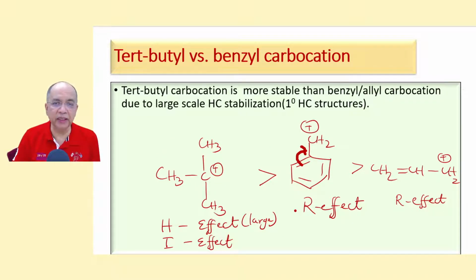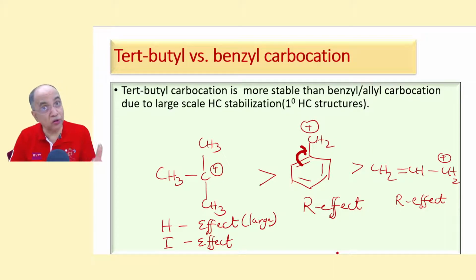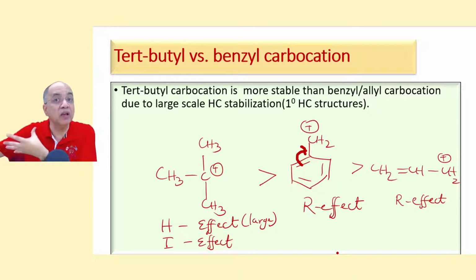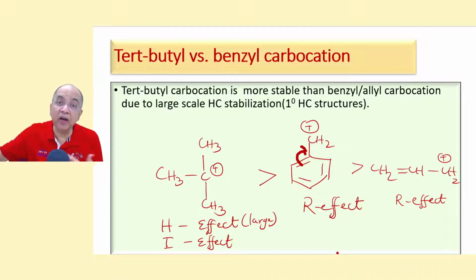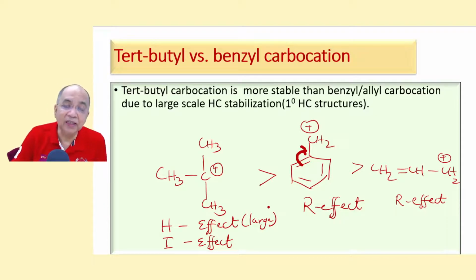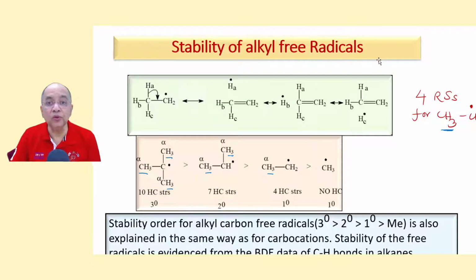Tert-butyl carbocation is convincingly more stable than benzyl because it has been also supported by other experimental evidences like hydride ion affinity, HIA, which is maximum for tert-butyl. The data supports this trend.